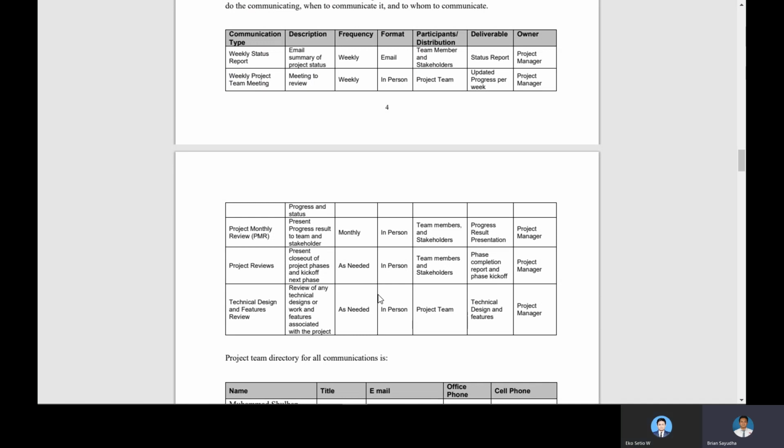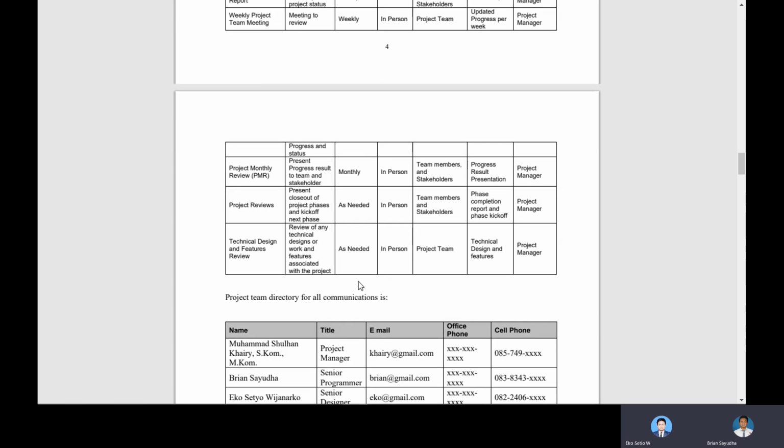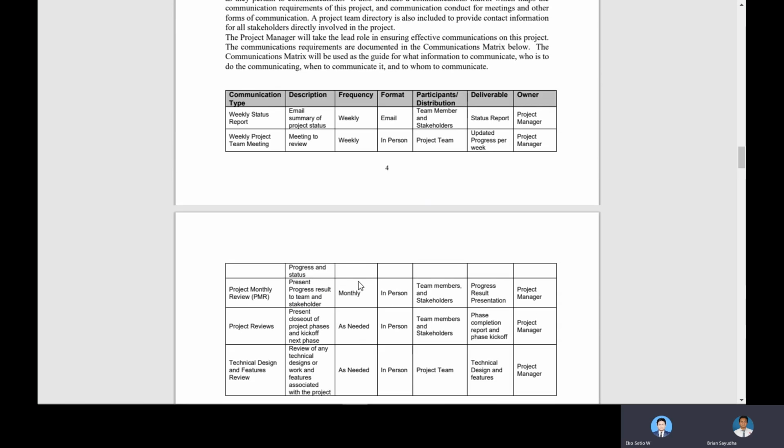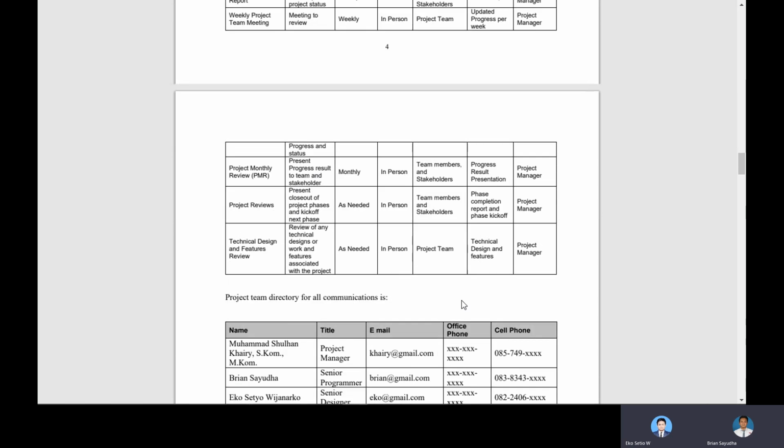The frequency is as needed, the format is in person, and the participants are team members and stakeholders. The deliverables are the phase completion report and phase kickoff, and the owner is the project manager. The last is the technical design and features review of any technical design or work and features associated with the project. The frequency is as needed, the format is in person, the participant is the project team, the technical design and features are the deliverables, and the owner is the project manager.